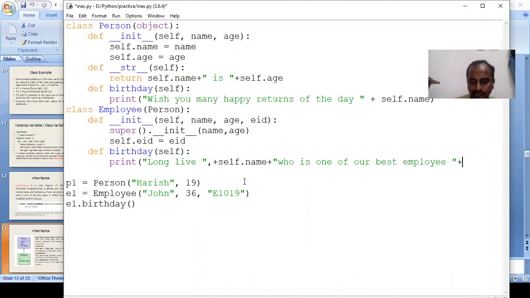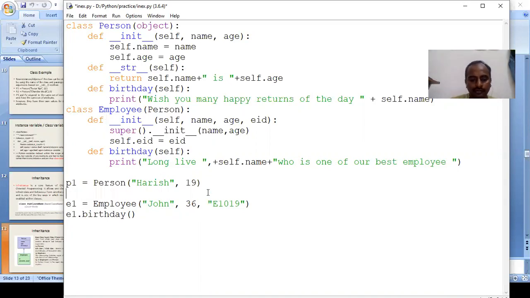I just changed the statement. I just want to explain how to override a method. So if a method is defined in the parent class and child class, then we say that that method is overridden. Let me see what happens if I call e1.birthday, and we can have another example also.